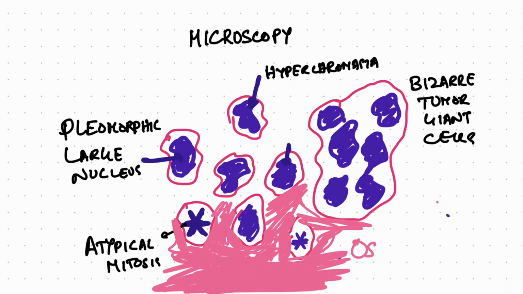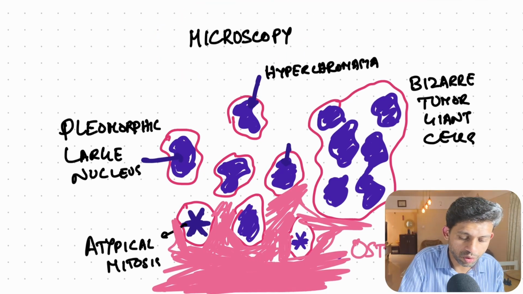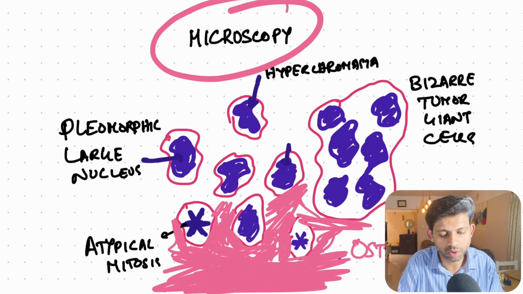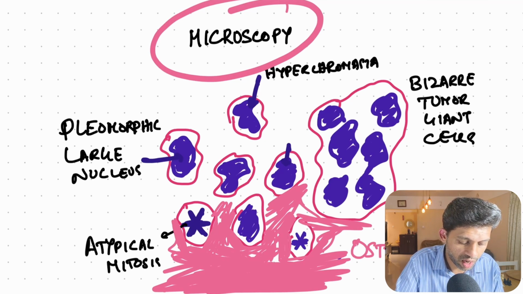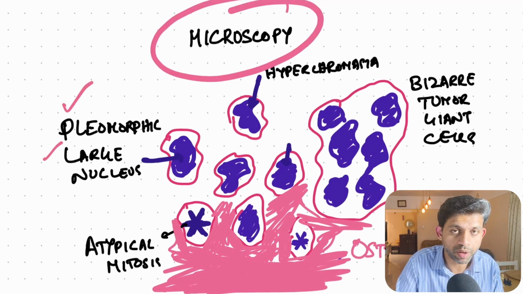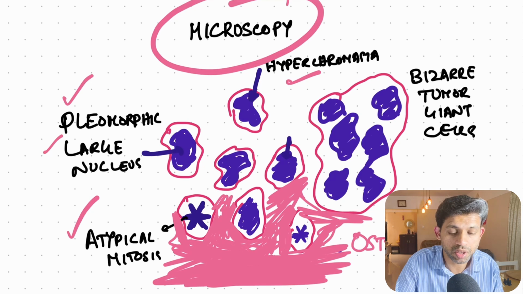This is osteoid, or it may also be mineralized bone. So, for the diagnosis of osteosarcoma under the microscope, you have to see osteoid production by tumor cells which have pleomorphic, hyperchromatic large nuclei, and lots of mitosis with atypical mitosis and bizarre tumor giant cells.